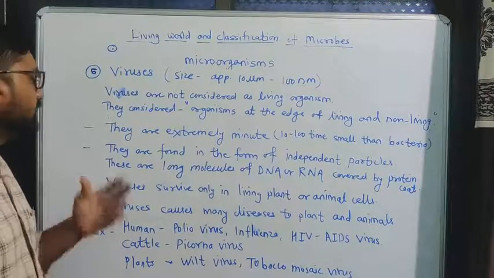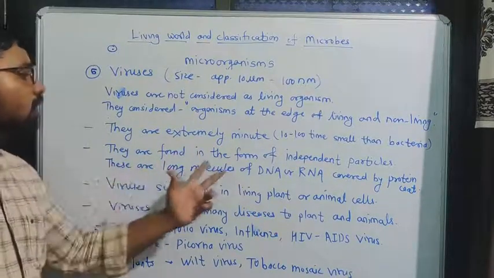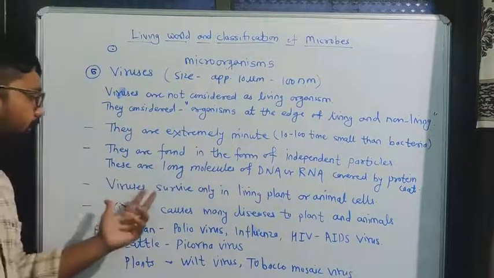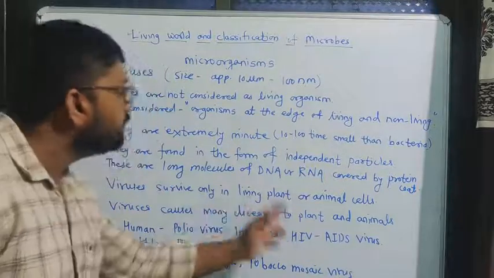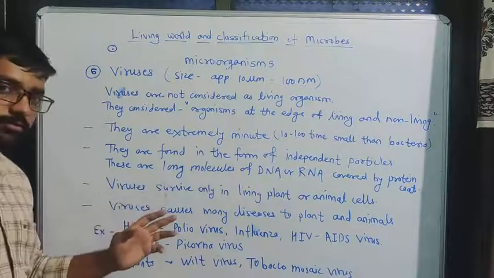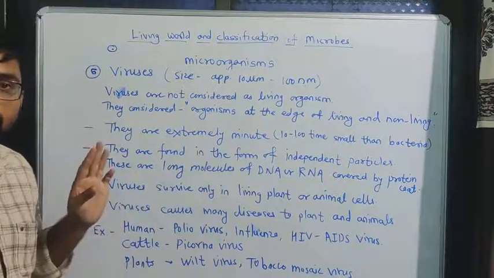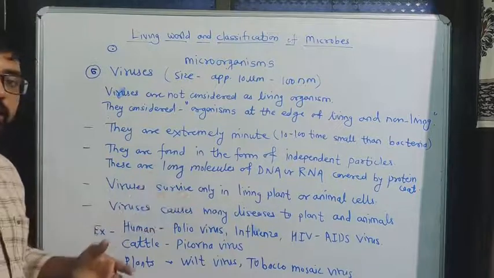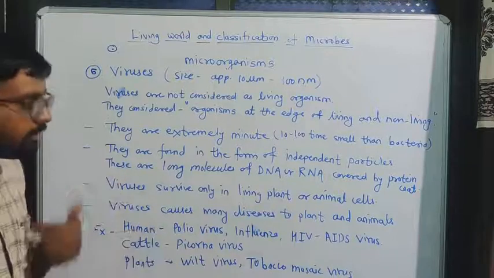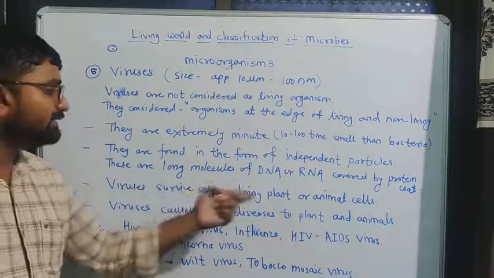These are found in the form of independent particles. These are long molecules of DNA or RNA covered by protein coat. Viruses survive only in living plant or animal cells. They remain alive in living plant or animal cells. Outside the body generally they are found in a dead state, but when they enter our body, they can survive in living things, that is, plants or animals.